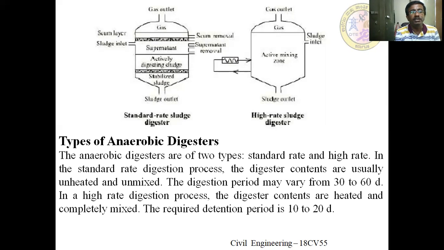In the standard rate digestion process, the digester contents are usually unheated and unmixed. Means it is not heated as well as unmixed. If it is unmixed, the efficiency is usually less. The digestion period may vary from 30 to 60 days. Since it is not mixed properly, the rate of the degradation is less. By that, the period required for the complete degradation is more.